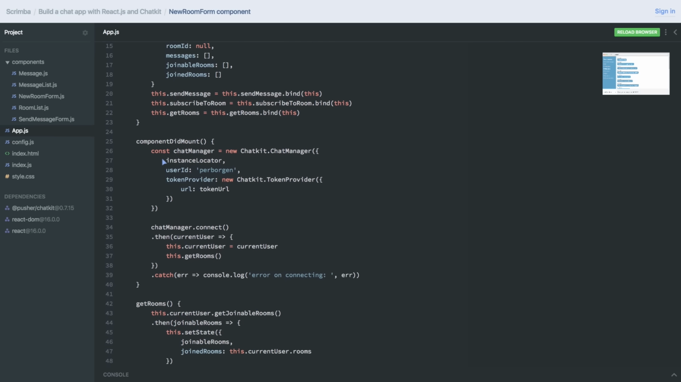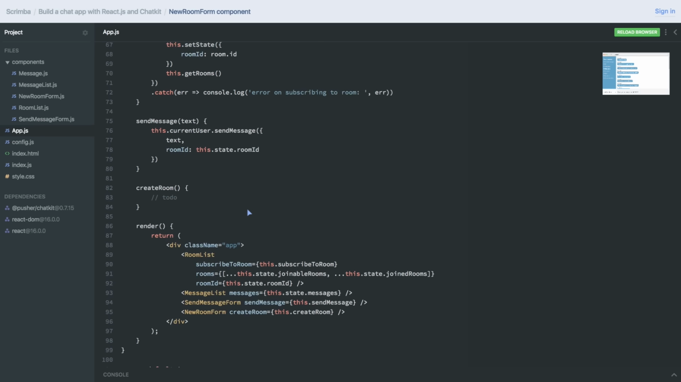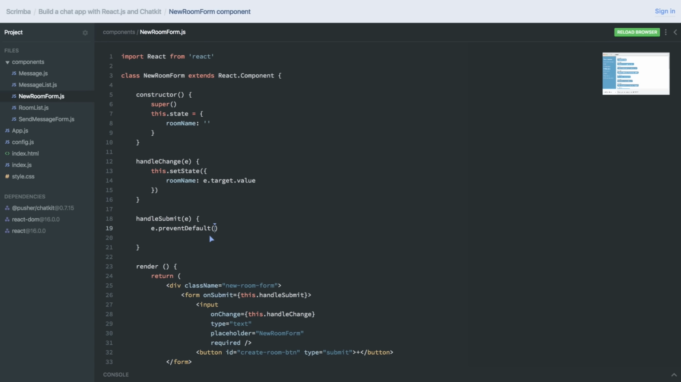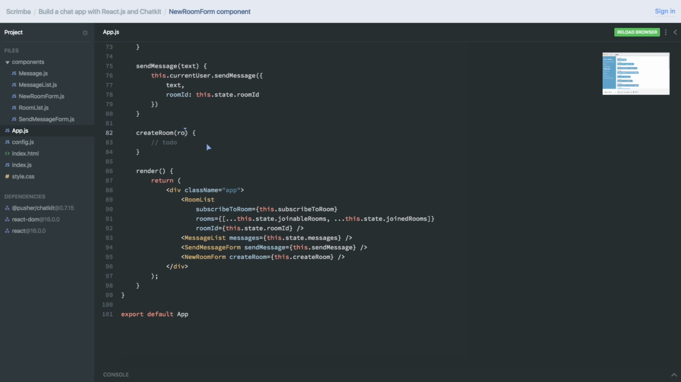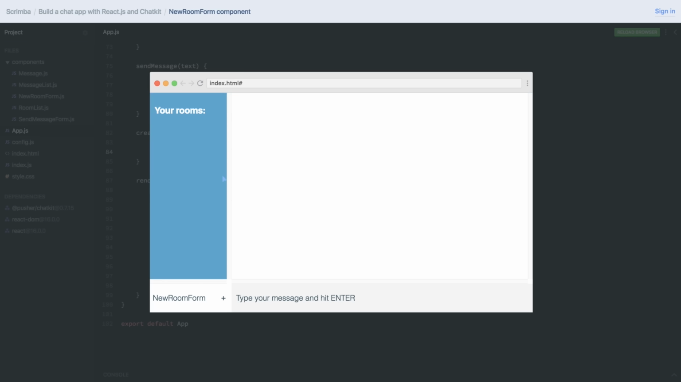And also we need to remember to bind this, that, and that. Now in this NewRoomForm, we'll do this.props.createRoom, passing in the name, which we have in this.state.roomName. So now let's, in the App component, do a logging of the room name, just to see if we can make it work.